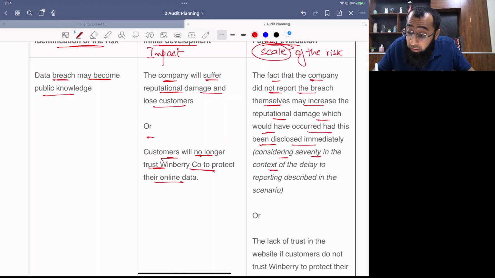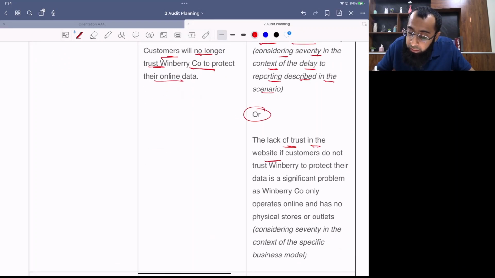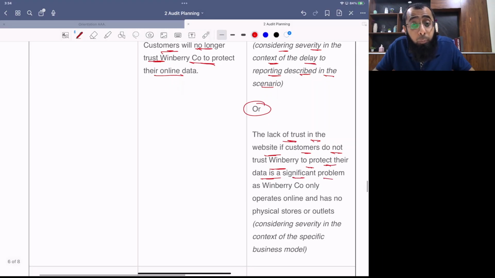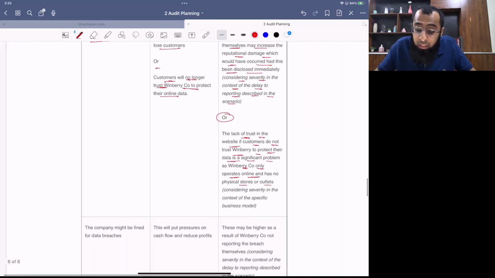Considering severity in the context of the delay to reporting described in the scenario, it was a serious issue. The lack of trust in the website, if customers do not trust Winberry to protect their data, is a significant problem as Winberry company only operates online and has no physical stores or outlets. So the seriousness of the risk is increasing. So see, this was the example drafting.